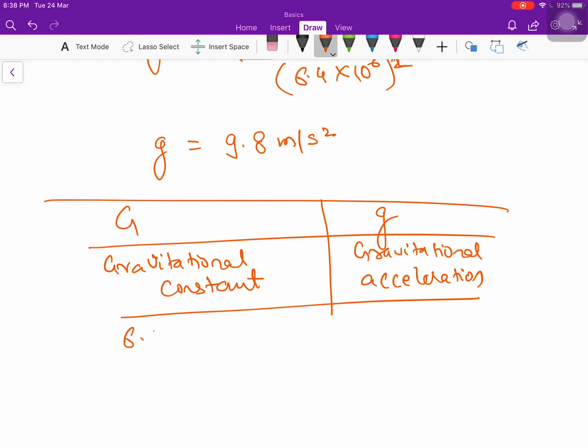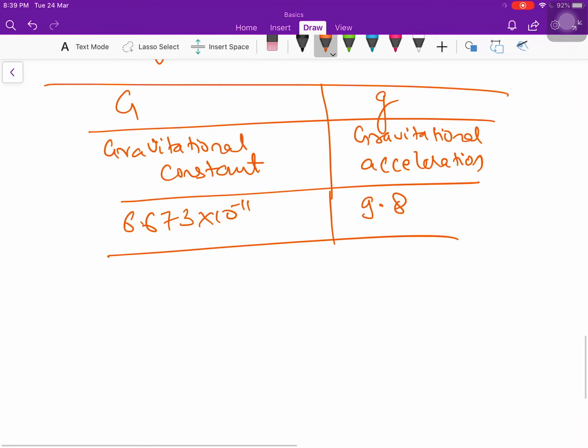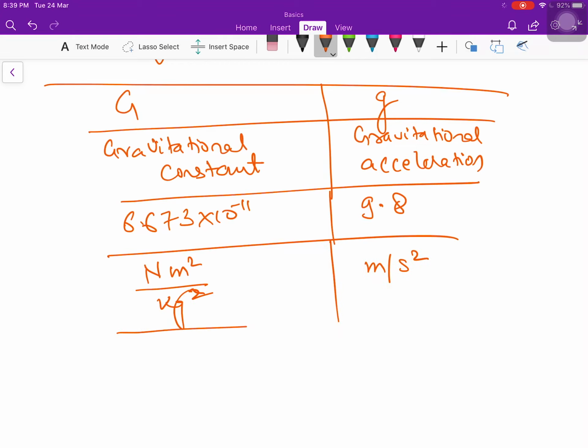Its value is 6.673 into 10 to the power minus 11. Its value is 9.8. What is its SI unit? SI unit is Newton meter square per kg square, which we have already found, and its unit is meter per second square. So these were two small things which we have learned.